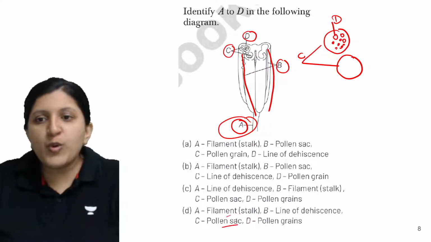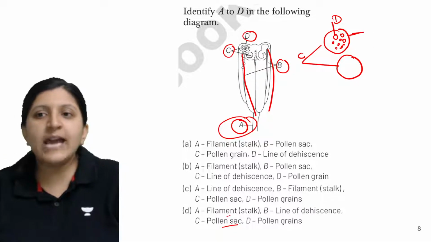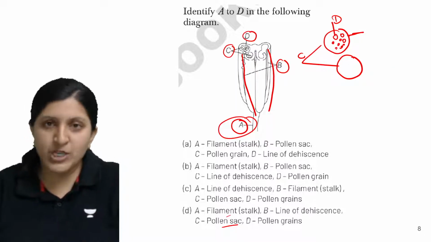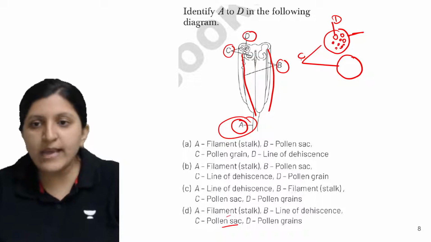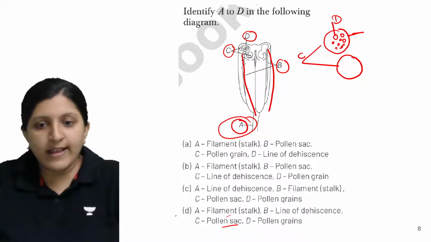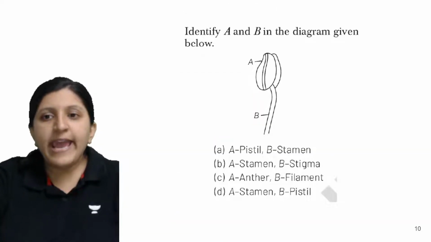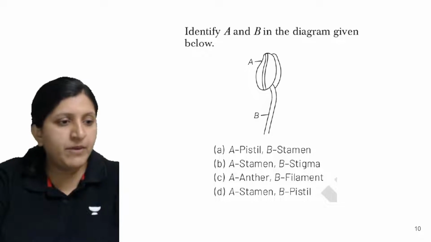C is pollen sac. These are pollen sacs where you can see the pollen grains are being synthesized and maturation occurs there. So this is a pollen sac and D is a pollen grain. Yes, that's right. All right, so moving on to the next one. Identify A and B in the diagram given below.